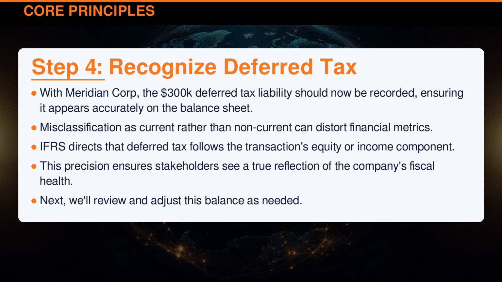With Meridian Corporation, the $300,000 deferred tax liability should now be recorded, ensuring it appears accurately on the balance sheet. Misclassification as current rather than non-current can distort financial metrics. International Financial Reporting Standards directs that deferred tax follows the transaction's equity or income component. This precision ensures stakeholders see a true reflection of the company's fiscal health. Next, we'll review and adjust this balance as needed.